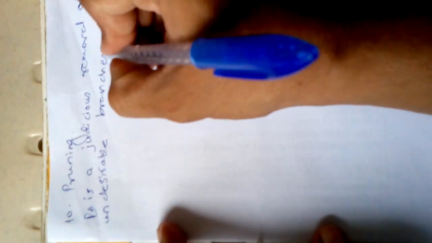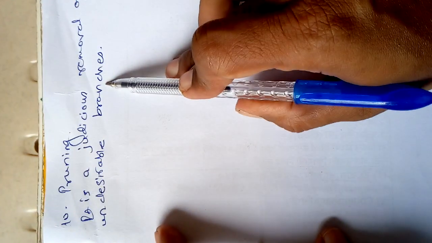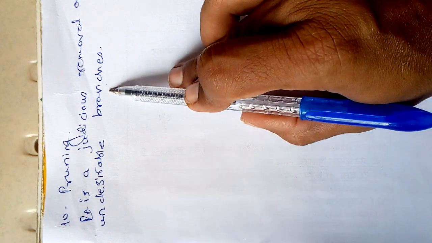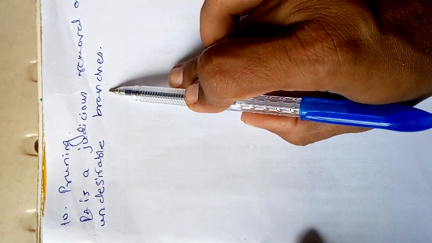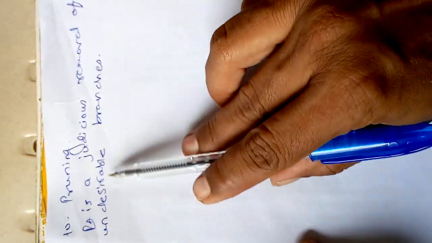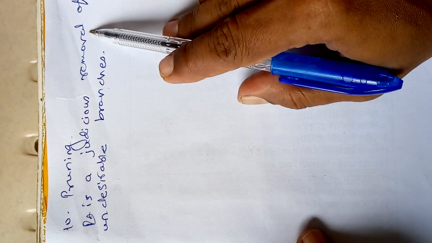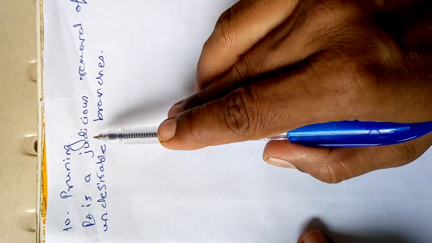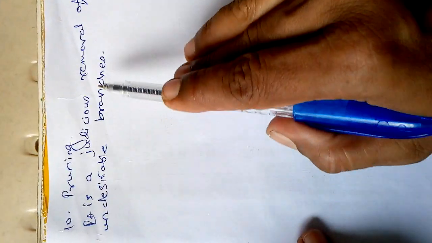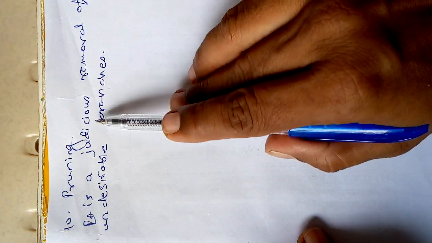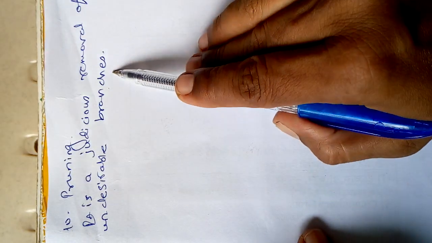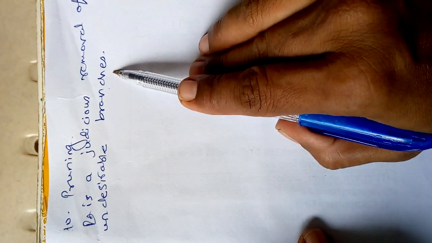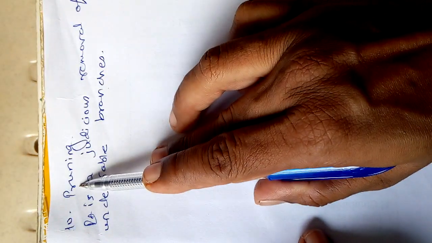Undesirable branches means the branches which are extra. We remove all those extra branches, which we call undesirable branches, and when we remove them it is known as judicious removal of undesirable branches. So this judicious removal of undesirable branches of a mulberry plant is known as pruning.